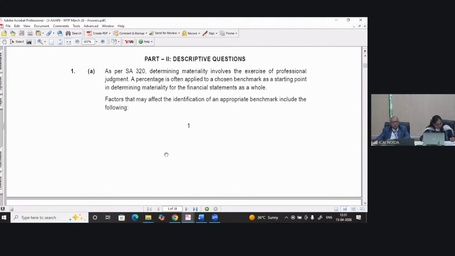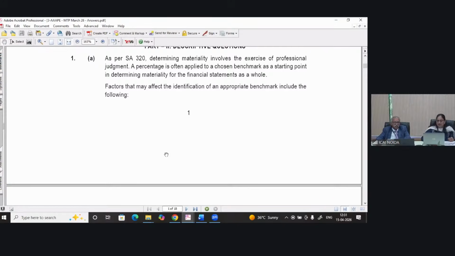Yes, students. Now look at the first sentence. As per SA 320, determining materiality involves the exercise of professional judgment. This is what I have explained to you. And a percentage is often applied to a chosen benchmark as a starting point in determining materiality for the financial statements as a whole.